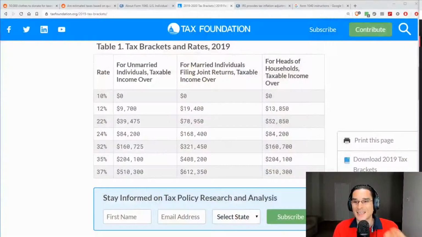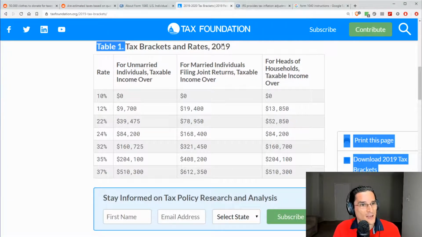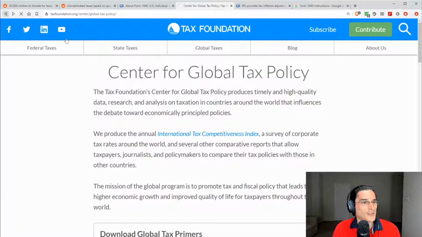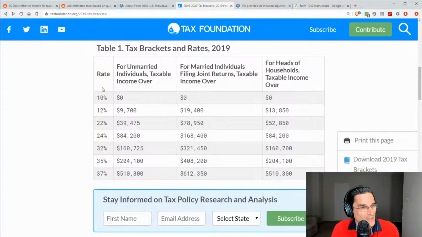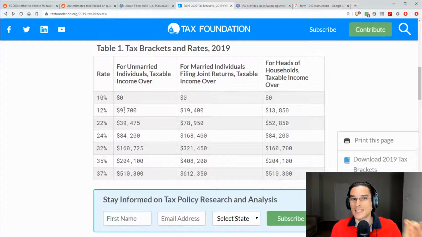So to understand marginal tax rates, we need to talk about the tax brackets, right? When we say marginal, you want to think tax brackets because they are basically one and the same. Looking at the tax brackets and rates for 2019 on the Tax Foundation website, we'll see that there are different rates applicable to different tranches or levels of income. Specifically, we're dealing with taxable income here, not AGI, adjusted gross income. That's important. You'll see the different rates and the income amounts.